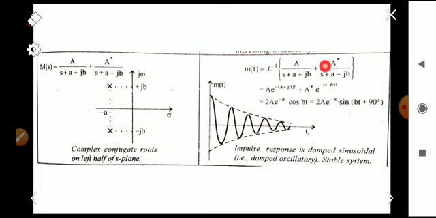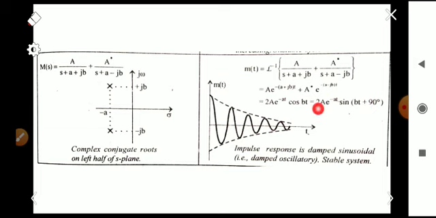Taking the Laplace inverse, at last we get 2a into e raised to minus at sine of bt plus 90, which means the impulse response contains a sine function and e raised to minus at.